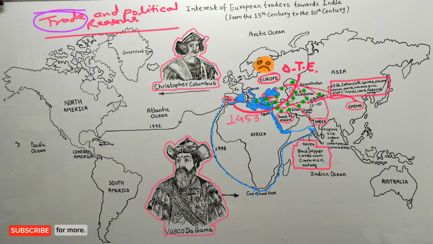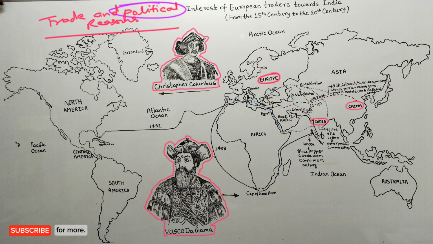So friends, these were some business reasons due to which European traders discovered a new sea route to come to India. Apart from this, there were some political reasons involved in this, such as the competition between Portugal and Spain. Portugal and Spain wanted to become a sea power in those days and were competing with each other. They sent many sailors on different expeditions, one after the other, to find new routes.